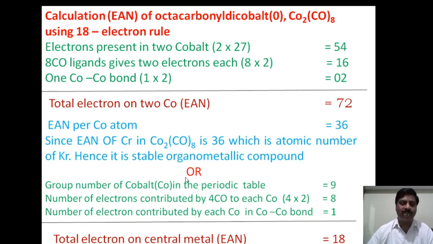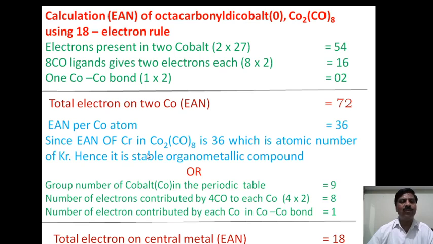Now the alternate method for calculation of EAN: the group number of cobalt in the periodic table is 9, minus 1 for the metal bond share. The number of electrons contributed by 4 carbon monoxide or carbonyl groups to each cobalt is 4 into 2, therefore 8 electrons. The number of electrons contributed by each cobalt in the cobalt-cobalt bond is 1. Therefore after adding we get 18 electrons. So the total electrons on the central metal atom, or EAN, is equal to 18. Therefore this compound also satisfies the 18 electron rule.